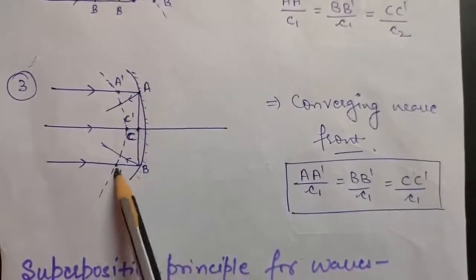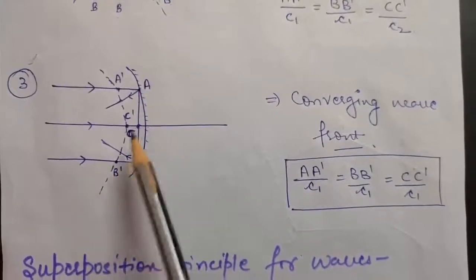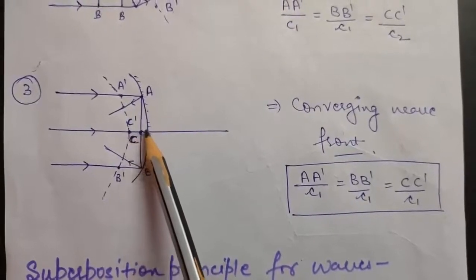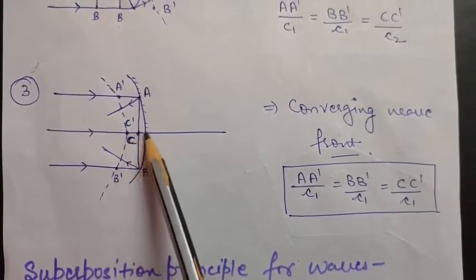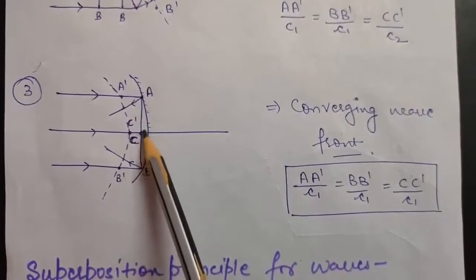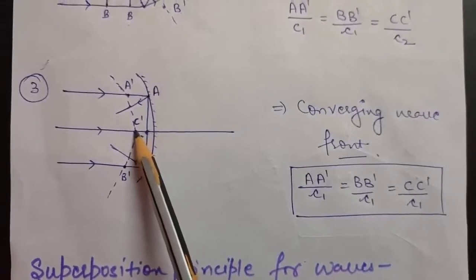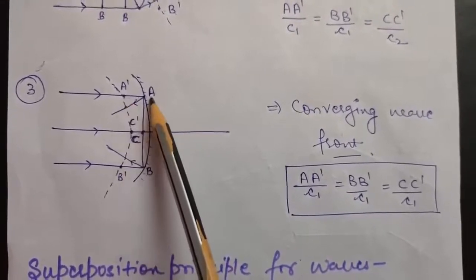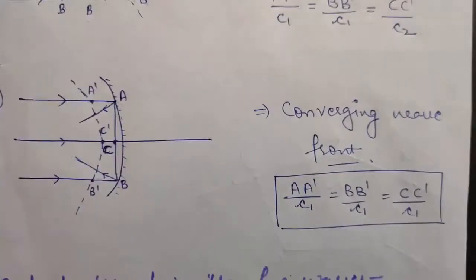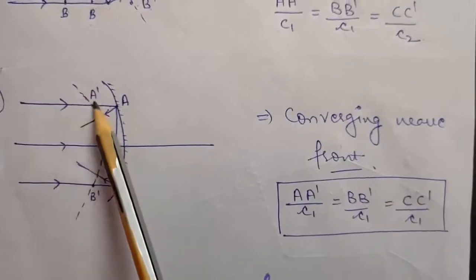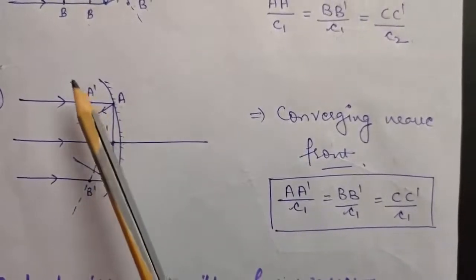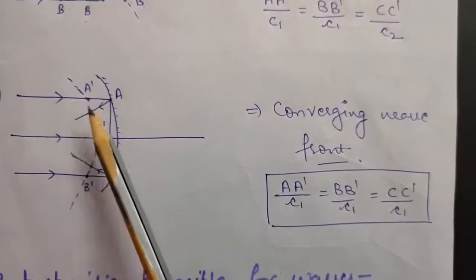Obviously these two distances will be the same because they are striking the mirror at the same time. But this point will be traveling a little distance and then it will be striking the mirror. So that means it will be traveling obviously a smaller distance when it gets reflected in the same time that we are considering for this. So when it goes here, it will be coming like this. Okay, so obviously as you can see, A dash is smaller than this distance. Now if you again draw the wavefront using these 3 points, A dash, B dash and C dash, these are the reflected points, you will again get such a wavefront.